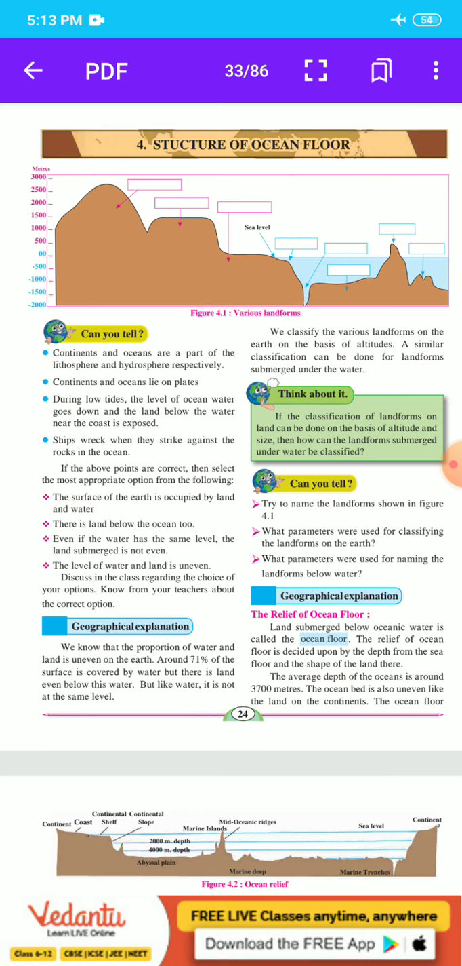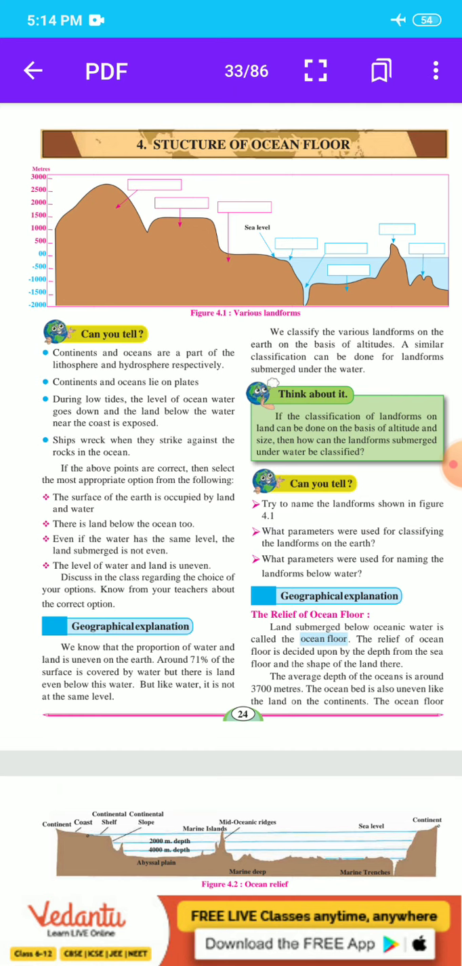Then our next point is, can you tell? Try to name the landforms shown in figure 4.1. What parameters were used for classifying the landforms on the earth? What parameters were used for naming the landforms below the water?